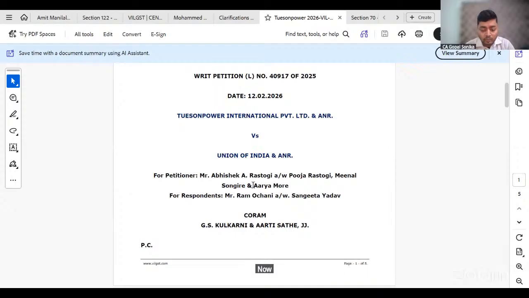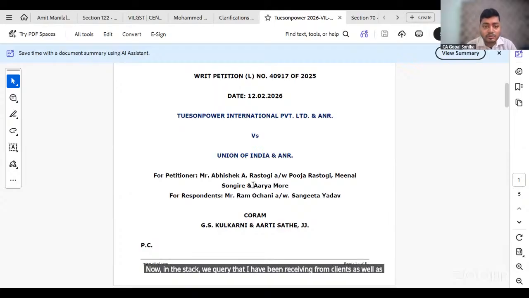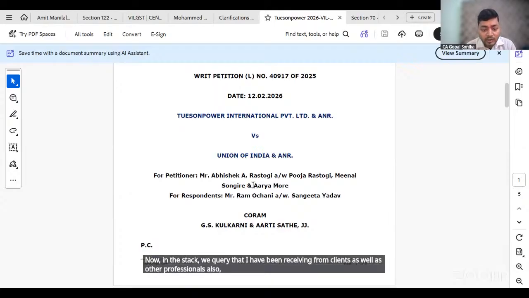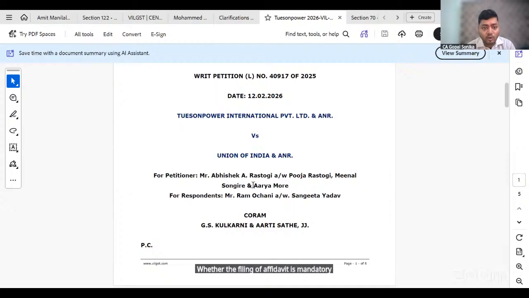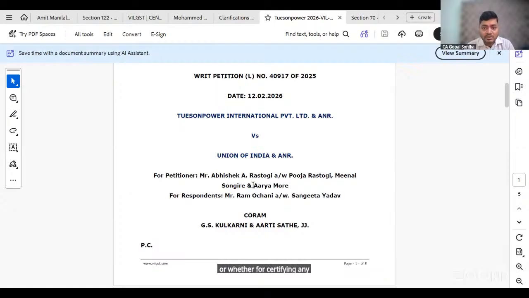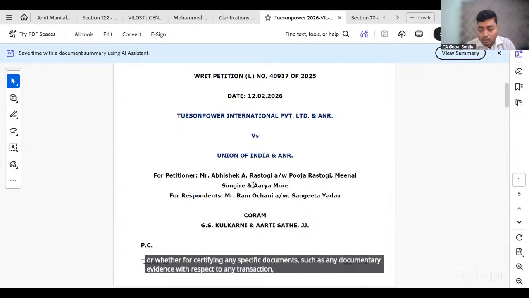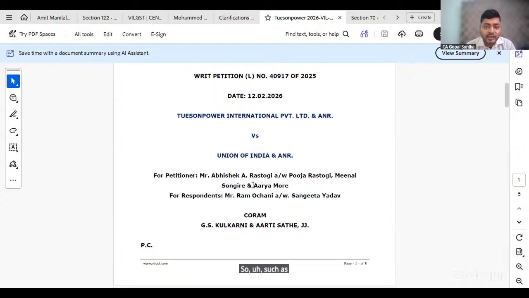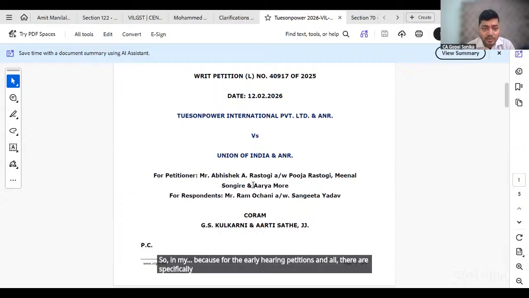Now in GSTAT, the query that I have been receiving from clients as well as other professionals is whether the filing of an affidavit is mandatory for all cases when we are filing GST APL 05, or whether it is only for filing additional evidence which we have not filed before, or additional documents, or for certifying any specific documents such as documentary evidence with respect to any transaction, or say interlocutory applications. For the early hearing petitions and all, affidavits are specifically being filed.